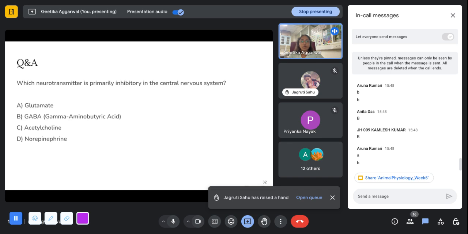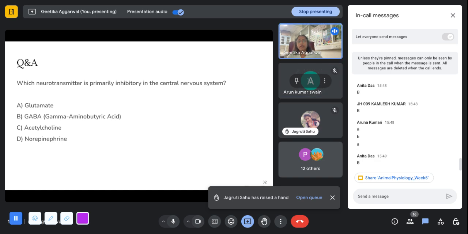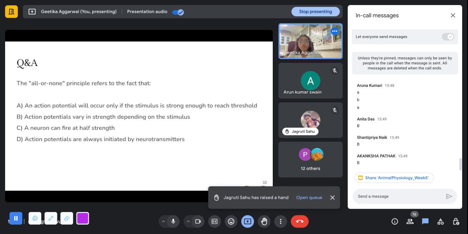Which neurotransmitter is primarily inhibitory in the central nervous system? B. Correct. It is GABA. GABA is a primary inhibitory neurotransmitter.